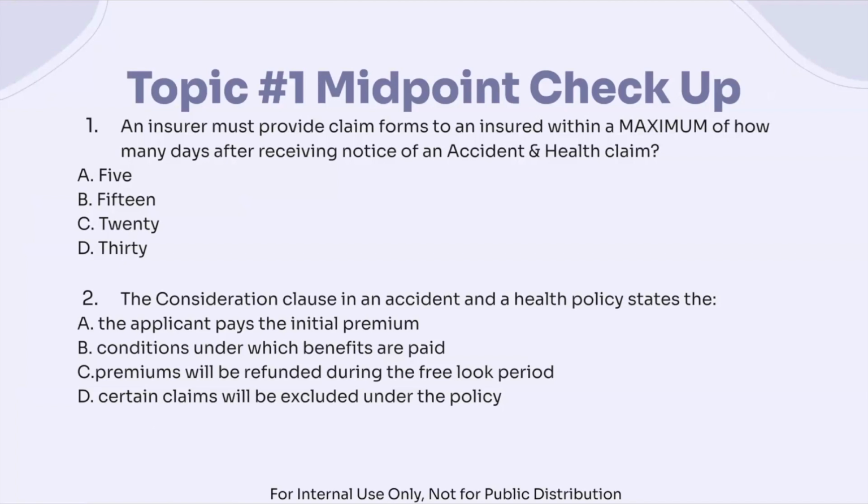So go ahead, take a moment to look through these, and then we'll go over it shortly. Okay, so let's go over them now. For number 1, an insurer must provide claims forms to an insured within a maximum of how many days after receiving notice of an accident and health claim.